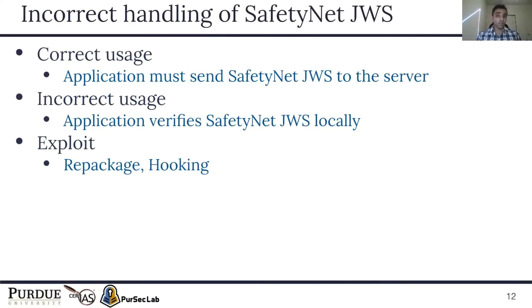So for the SafetyNet JWS, in order to handle it correctly, you have to send it to the server for verification. But some apps can try to verify it locally on the device within the app code. But these verification checks on the device can be bypassed by attackers by repackaging the app or by hooking the verification functions and circumventing them.